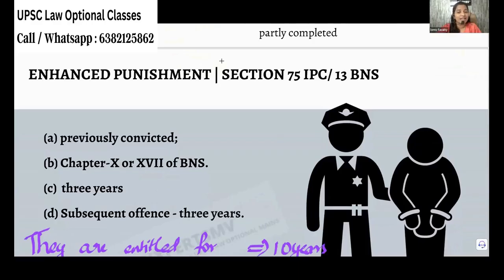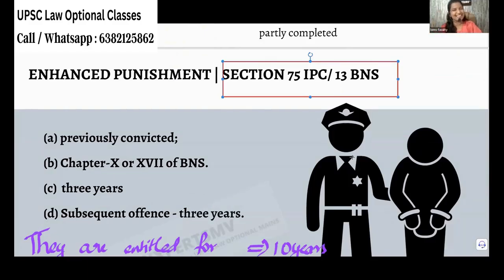And finally you have enhanced punishment, which means, see, first time you fail in maths, father will take you to a separate place and say that, see beta, only if you study, you will be placed somewhere. Only if you go to work, you can feed yourself. Otherwise, if you are at home, nobody is going to treat you properly. Nobody is going to talk to you properly. And you will be at home always. That will be your life. That's what he says. First time. Second time, if you fail, what will happen? You will get nice markings, right?